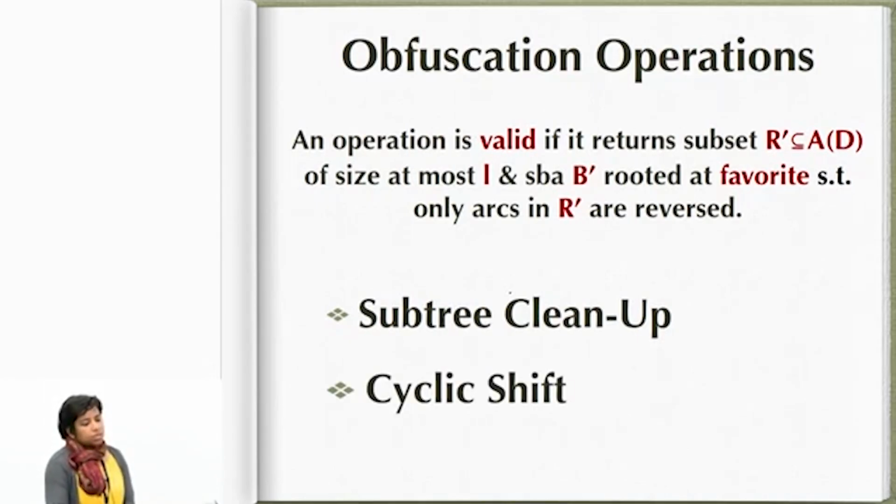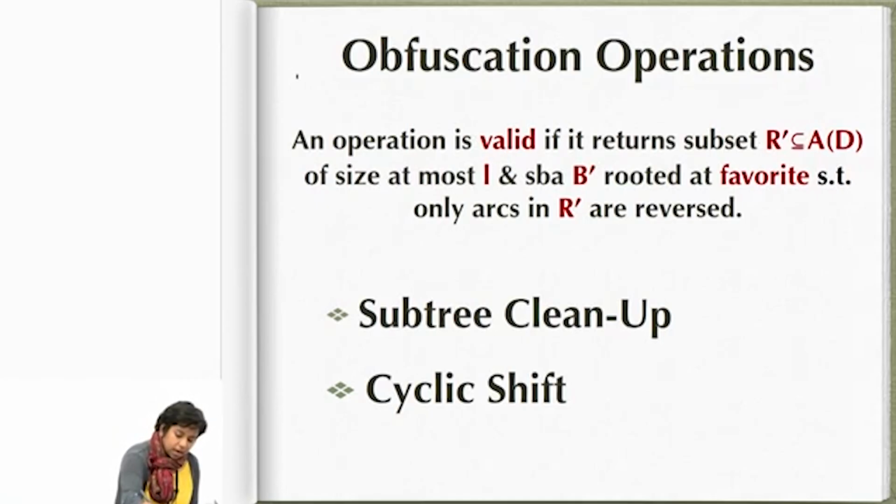So we say an operation is valid. An operation takes in an SBA. We have the win-loss graph D, correct?